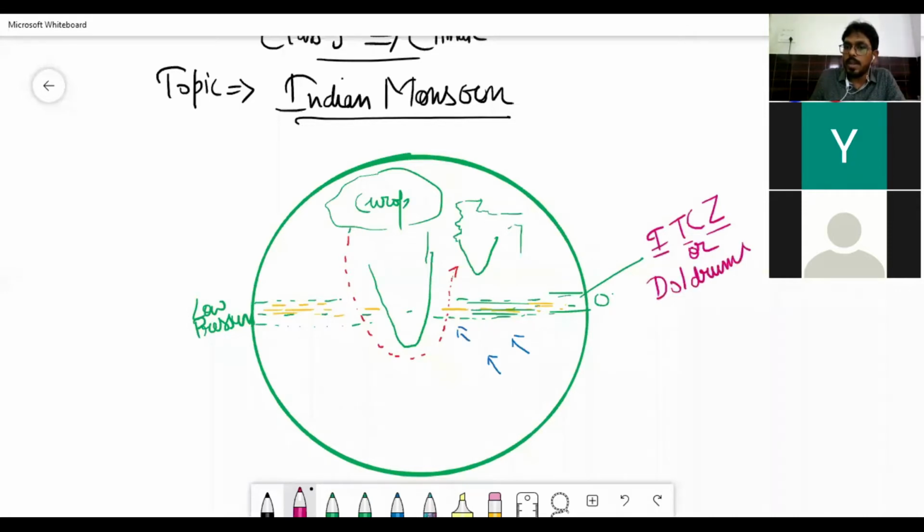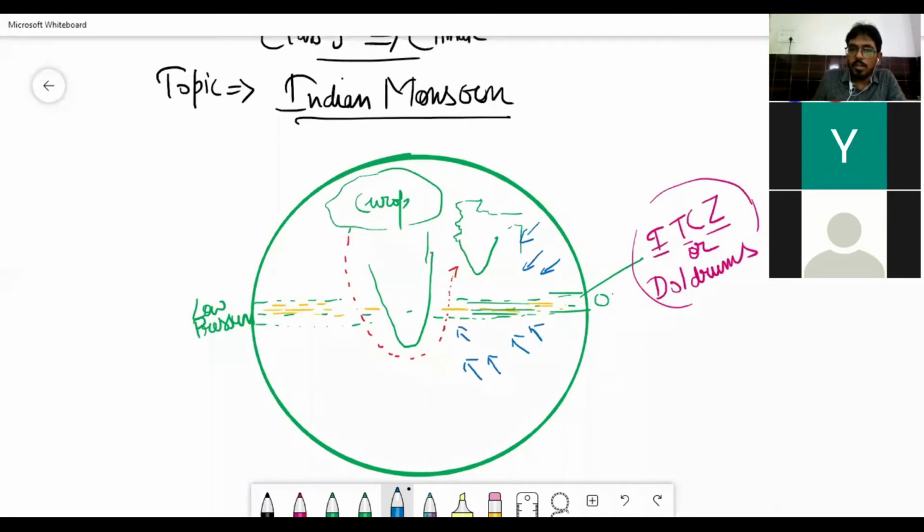It means where two winds meet, winds coming from the upper part of the earth and some winds coming from like this.